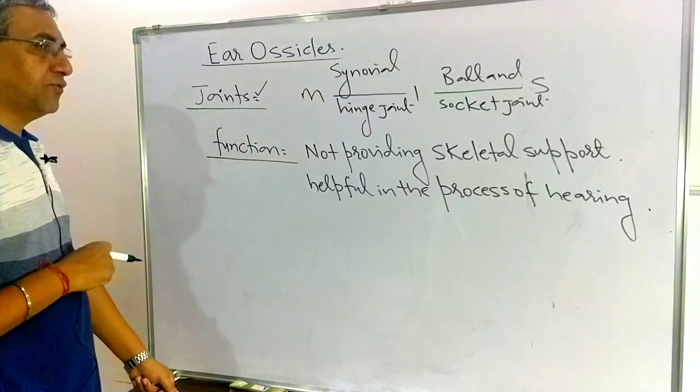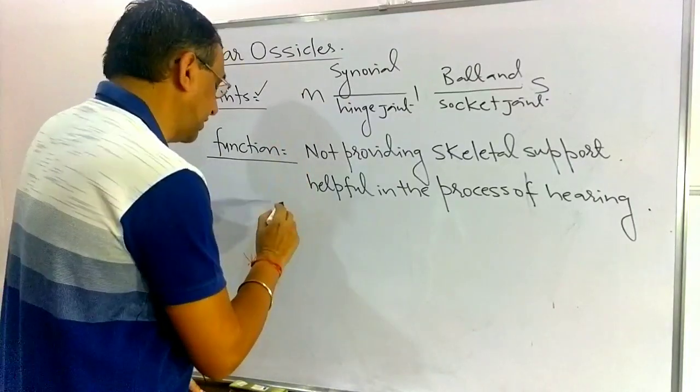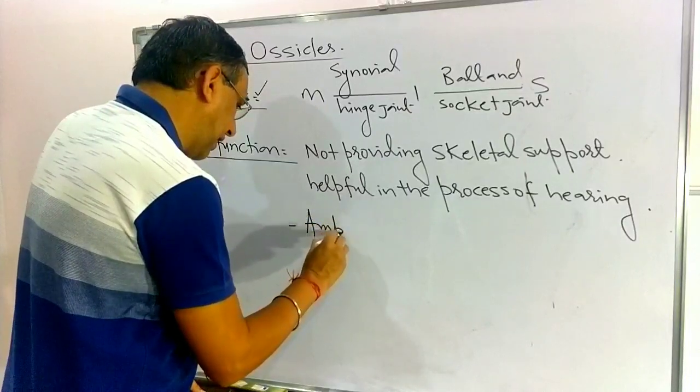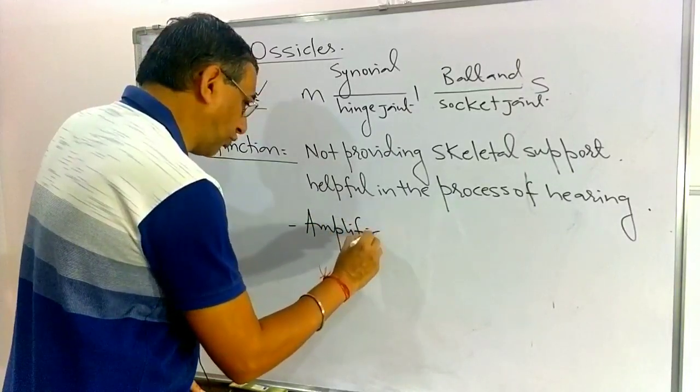Now, what is the function of the ear ossicles? The function of the ear ossicles is the amplification of sound waves.